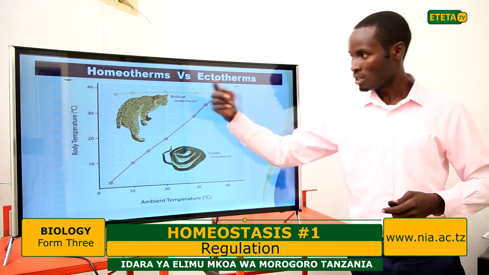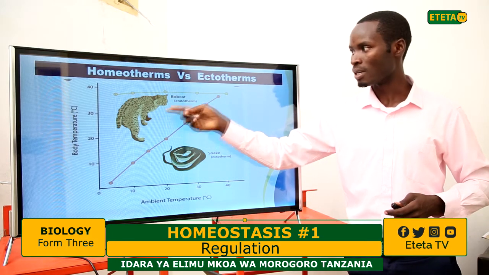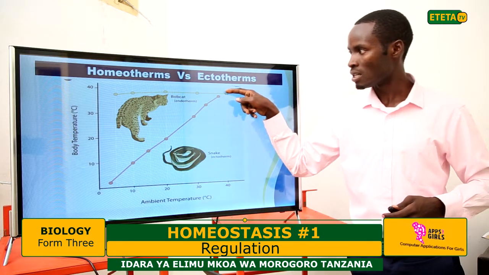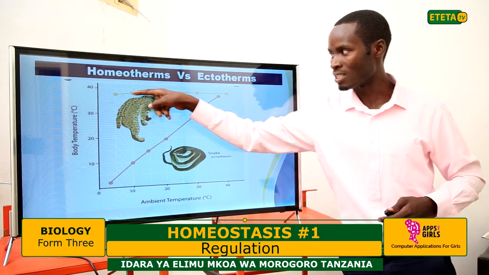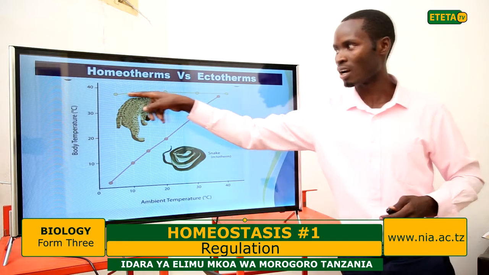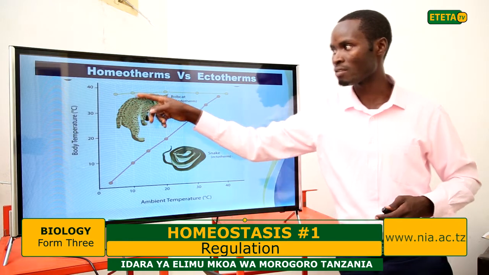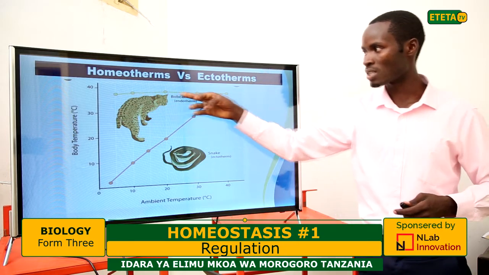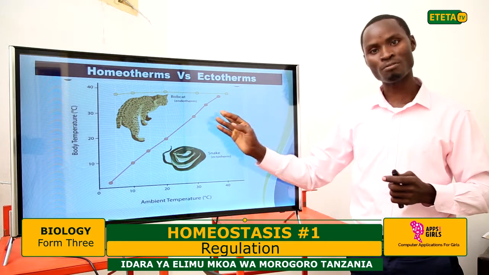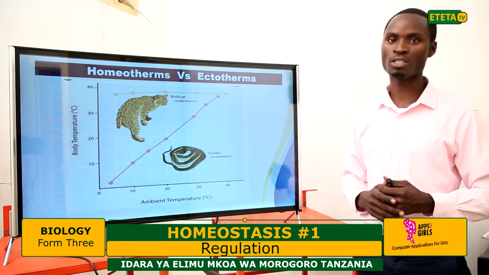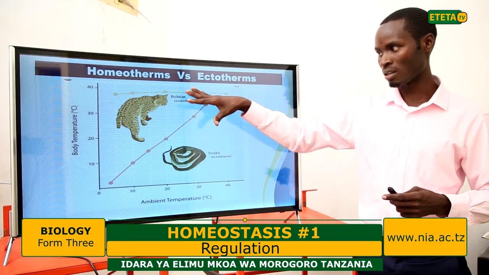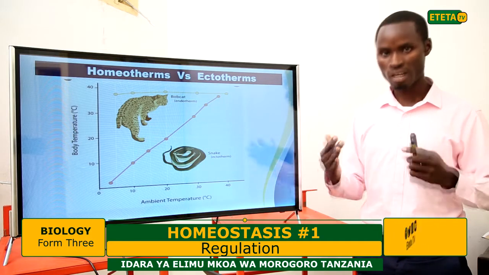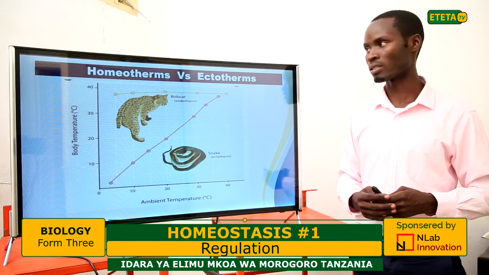But the opposite, endotherms: as the environmental temperature increases, their body temperature keeps constant. It is fairly constant, maintained like 30 something. As I said, for us mammals it is 36.7. It keeps constant regardless of the fluctuations in the environmental temperature. This is a good demonstration of how you can differentiate between endotherms and ectotherms.